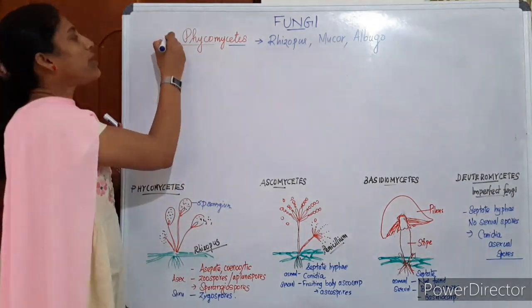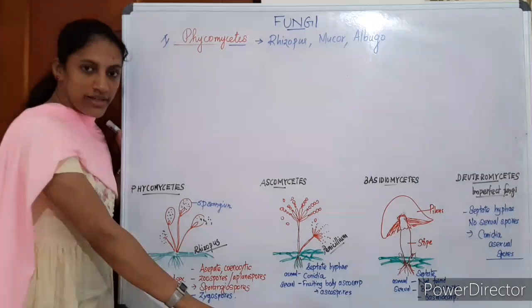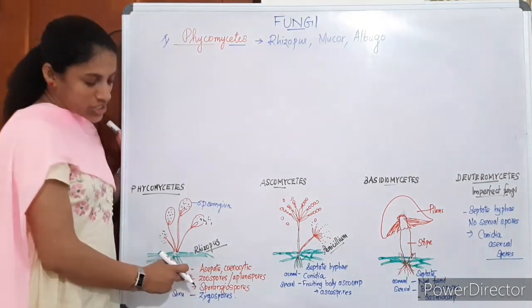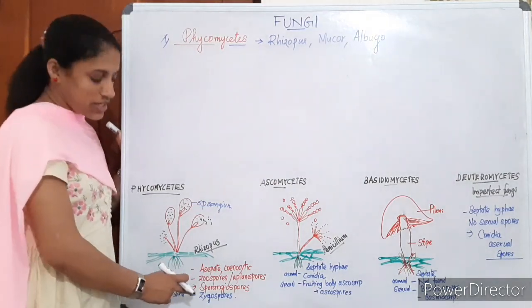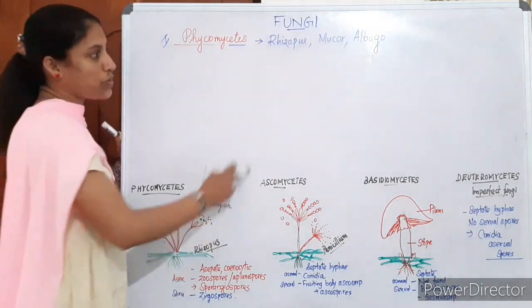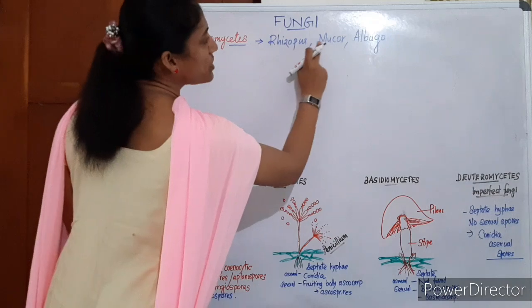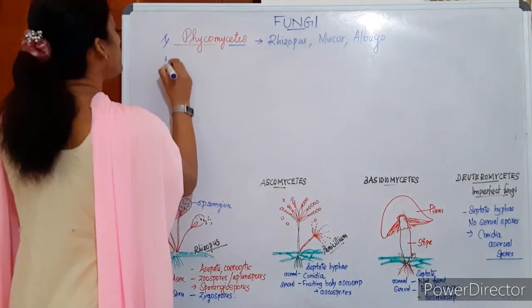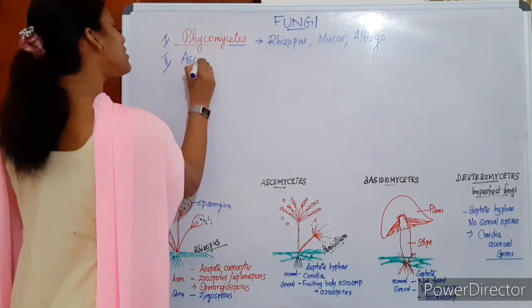So the Phycomycetes is the first class of fungi. Aseptate cenocytic hyphae. Asexual spores are sporangiospores. Sexual spores are the zygospores. Examples: Rhizopus, Mucor, Albugo. Then the second type, Ascomycetes.